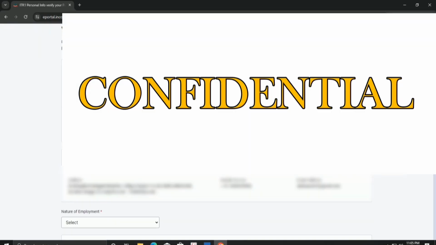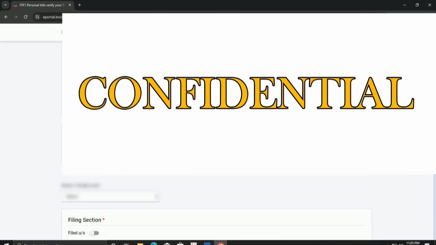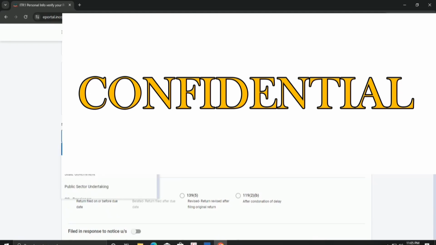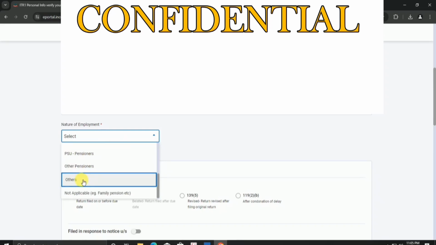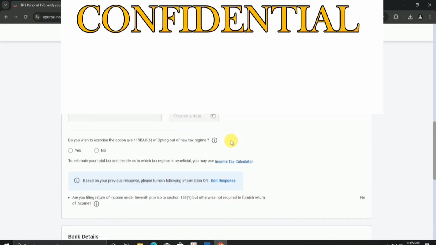If you are a government employee you can select central government, state government or PSU, but if you are a private employee you need to select others. Now it's asking whether you want to opt for the new tax regime or not. In the new tax regime total income up to 7 lakhs is exempt, beyond that it will be taxed, whereas in the old tax regime it's up to 5 lakhs but you get the deductions as well, whereas in the new tax regime no deductions are available. In our case we will select yes, as we want to use the new tax regime.